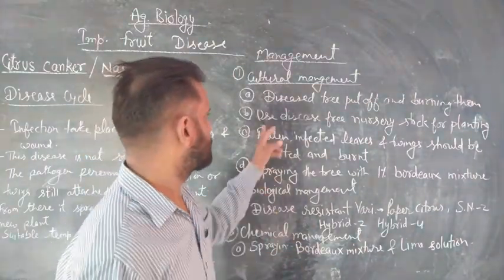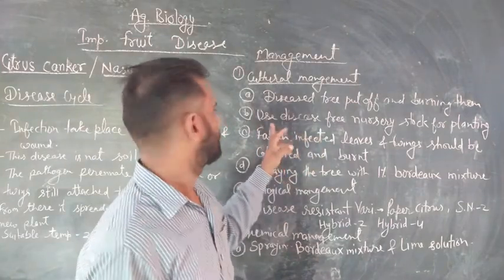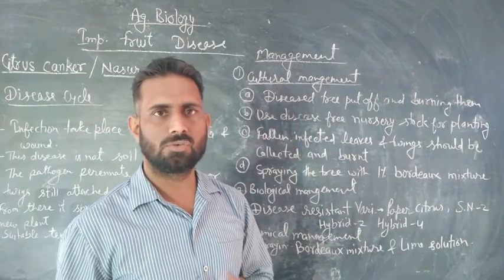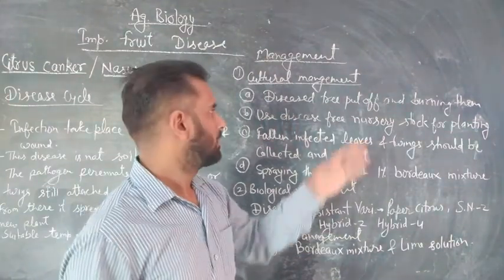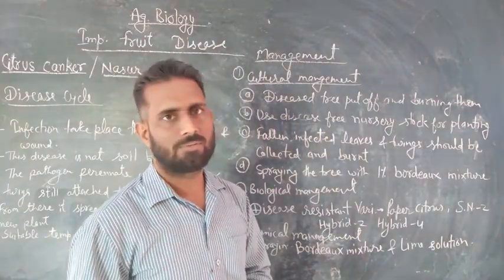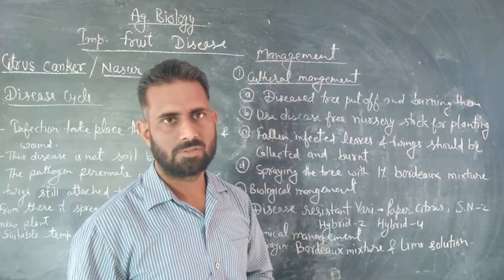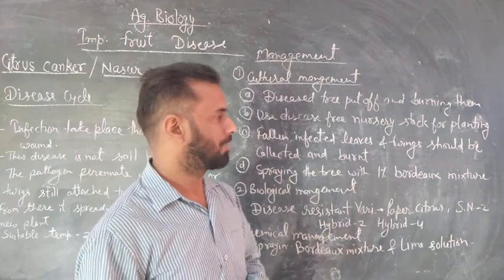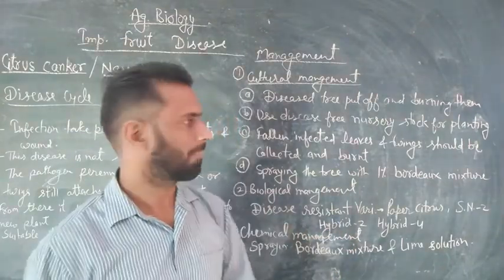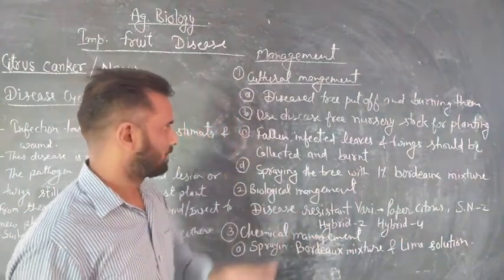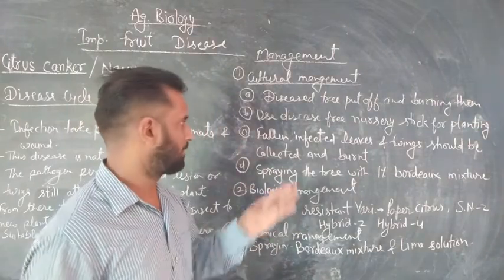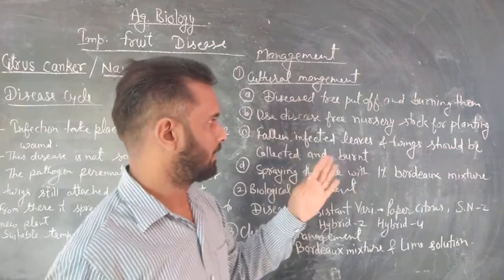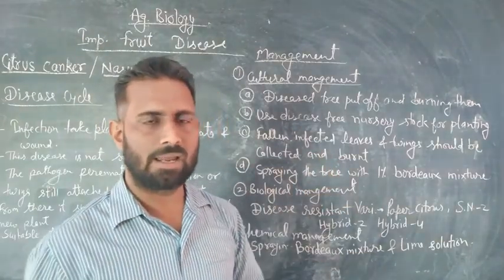And second, use disease-free nursery stock for planting in the field. Third, all the infected fallen leaves and twigs should be collected and burnt.